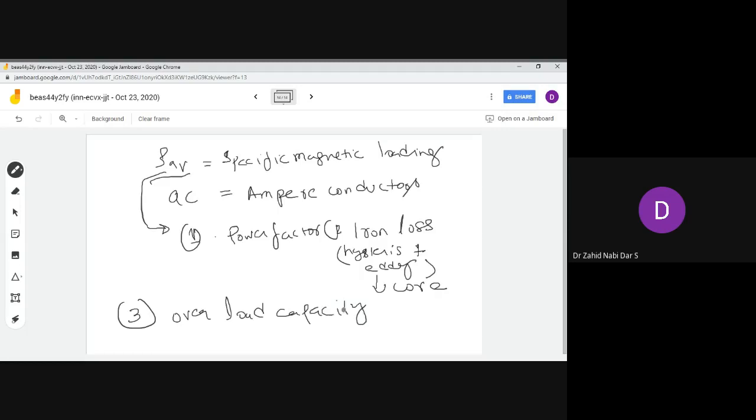Now, as far as the power factor is concerned, when BAV increases, amount of flux increases. See, BAV is what? Very first class I told you, BAV is flux by area. So if your flux will increase, your BAV will increase.